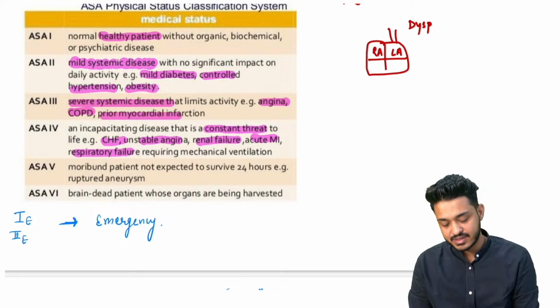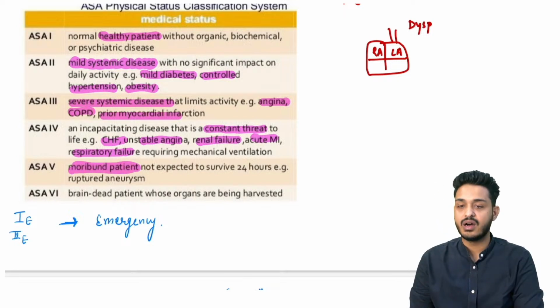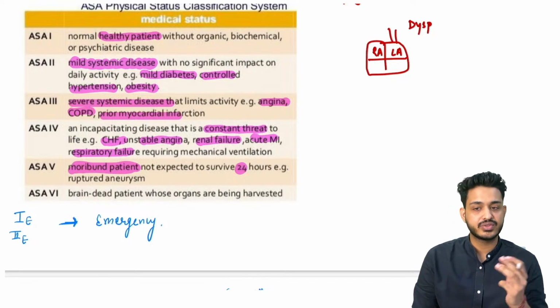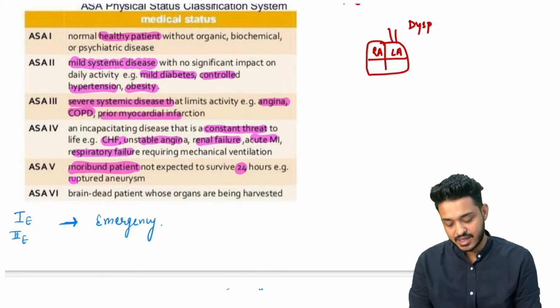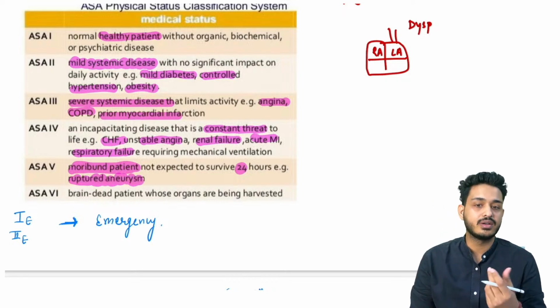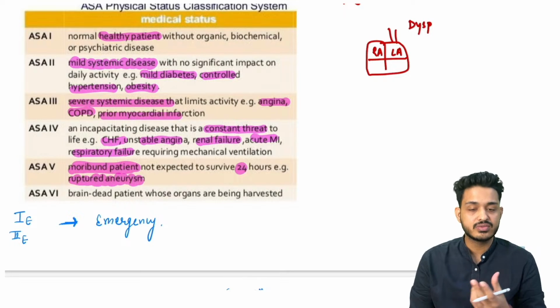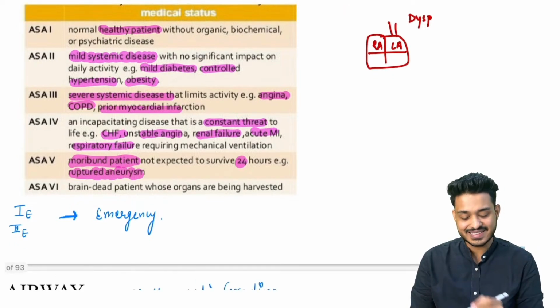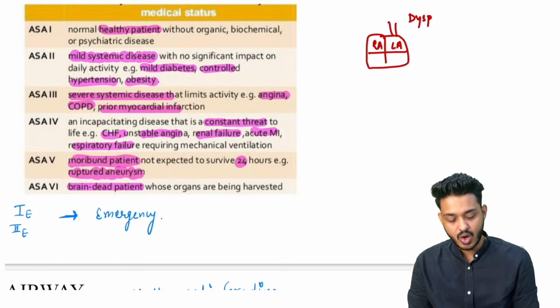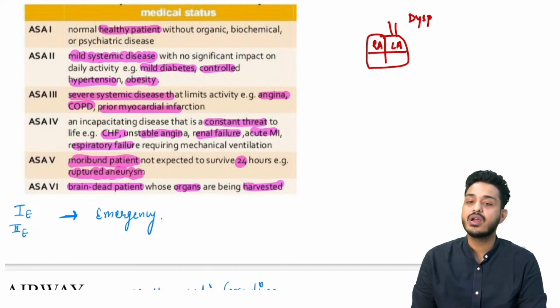ASA grade 5 is going to be your moribund patient, which is not expected to survive more than 24 hours. That is going to be ASA 5, and the example you have to remember is ruptured aneurysm, right? And aneurysm is what? Dilatation, right? Coarctation is what? Contraction, right? We are having ASA grade 6, that is going to be a brain dead patient, and now we are doing what? Organ harvesting.